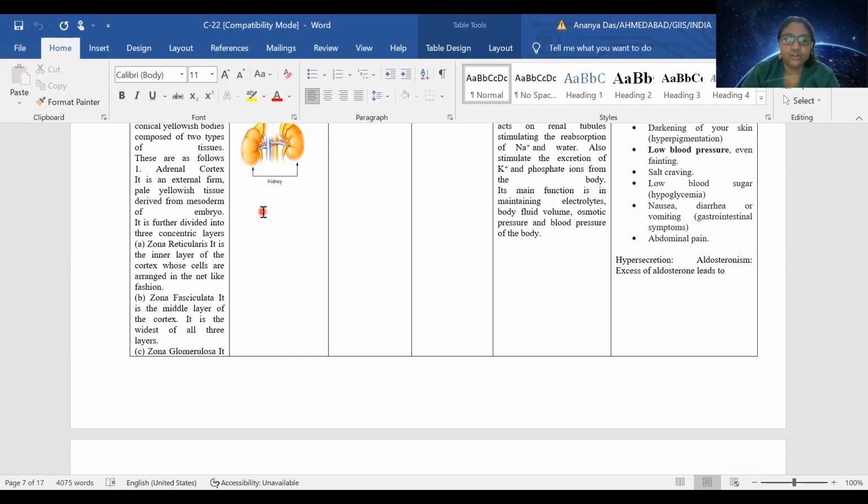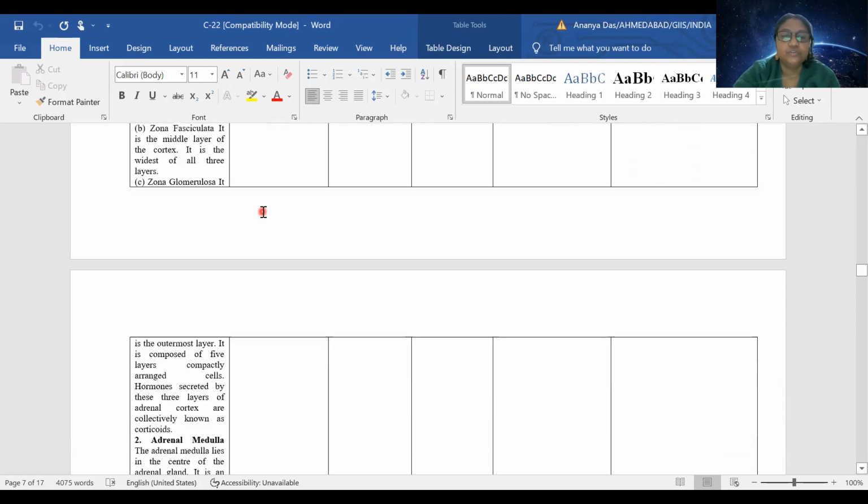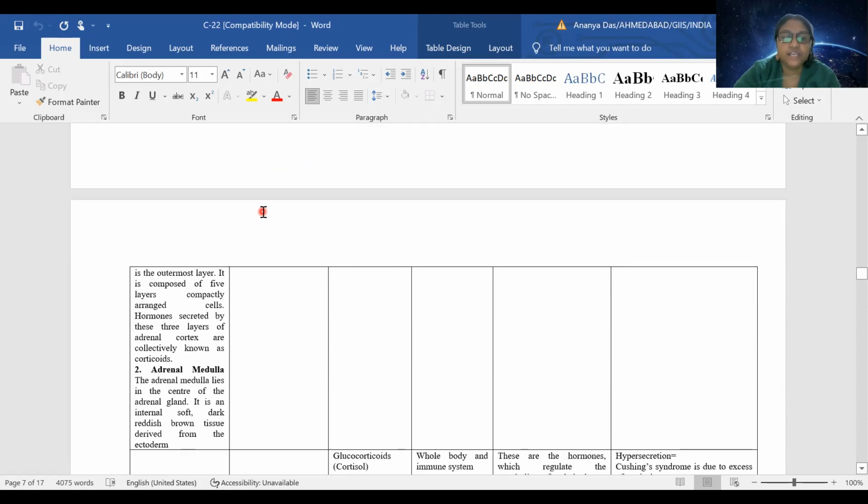Then zona fasciculata is the middle layer. We are going from inside to outside of the cortex. It is the widest, most prominent layer of the cortex. And last is zona glomerulosa. It is the outermost layer, and it can be further subdivided into 5 layers.